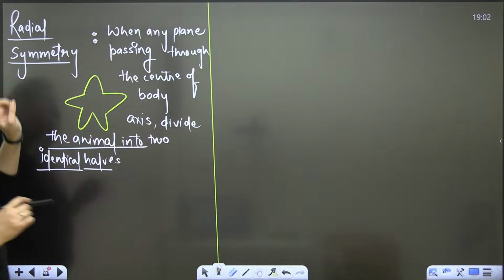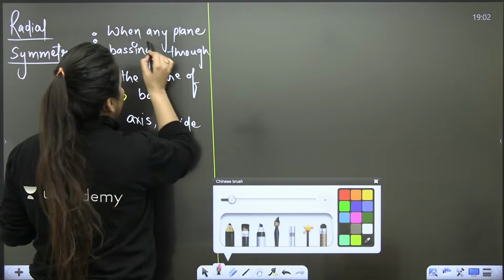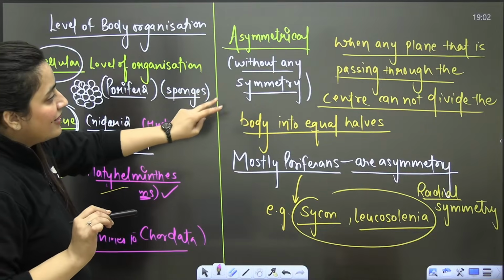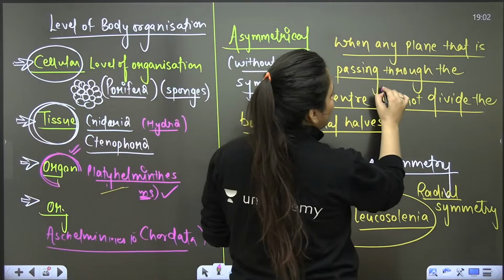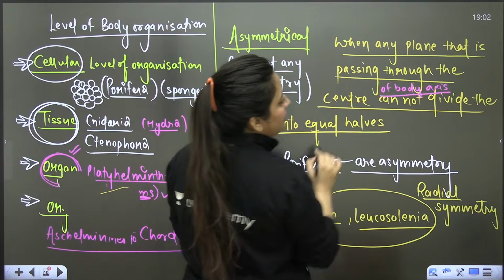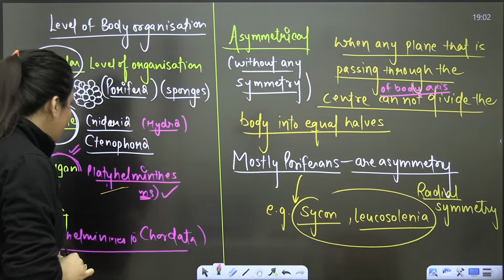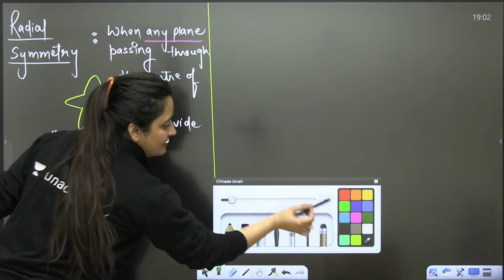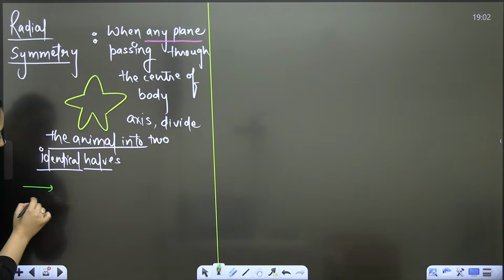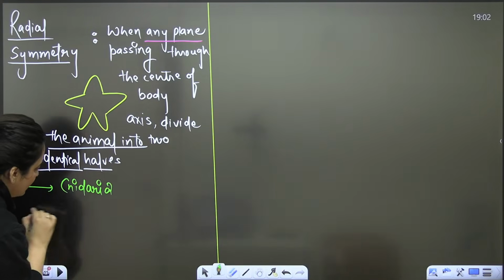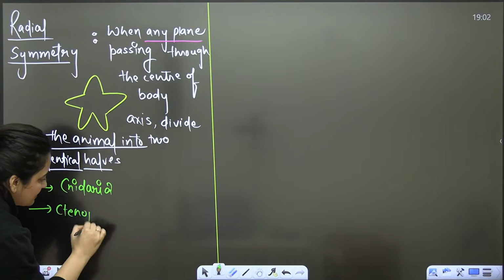The word is any plane here. But in asymmetry we were saying that any plane passing through the center of body axis cannot divide the body into identical halves, but here it can. So you have the radial symmetry. After Porifera, you have Cnidaria. They are having this radial symmetry. Ctenophora, they are having this radial symmetry.